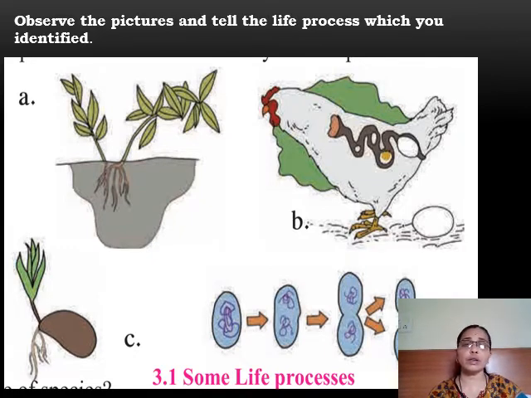Figure A, it's forming into a new plant, isn't it? The leaves are formed through the roots, another branch has appeared. The hen you could see laying the egg, and laying the egg means it will hatch outside its body and form a new organism.